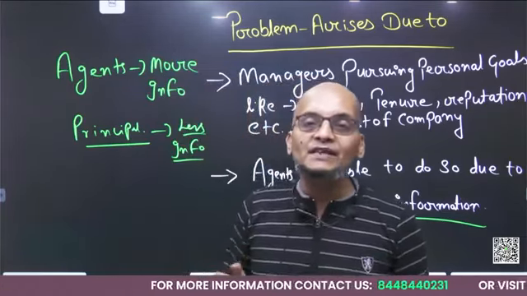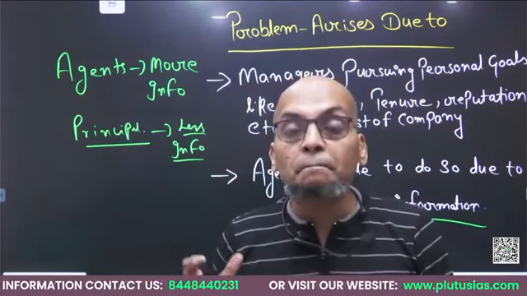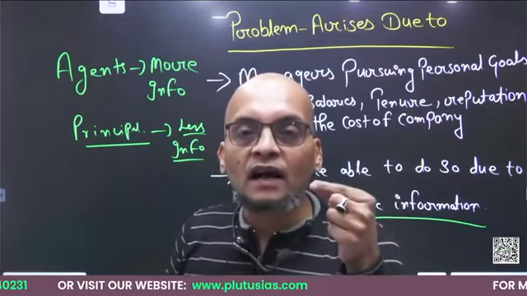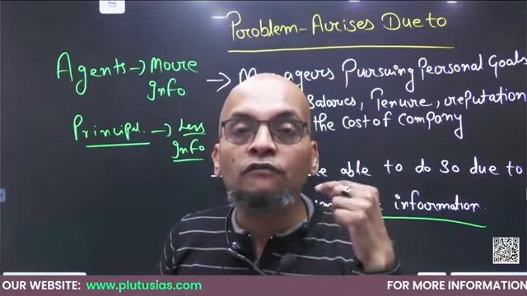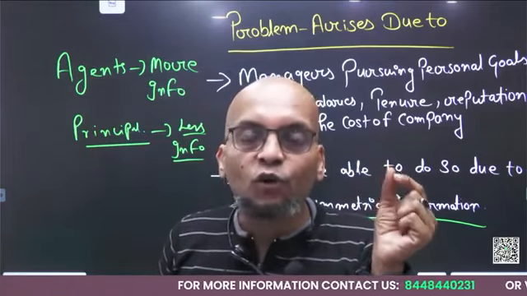So managers get motivated or driven by personal interests. Okay, now they start thinking on the ground of personal development rather than the development of the company.